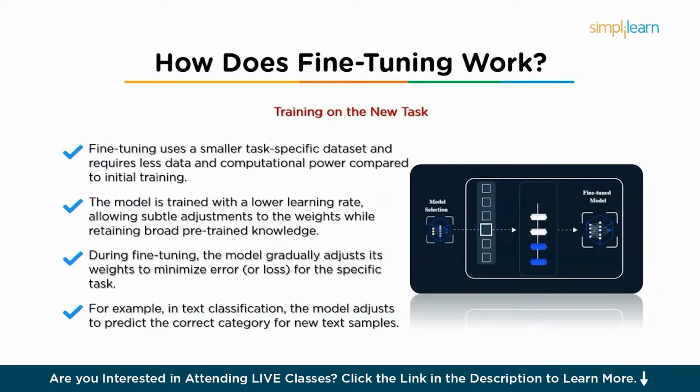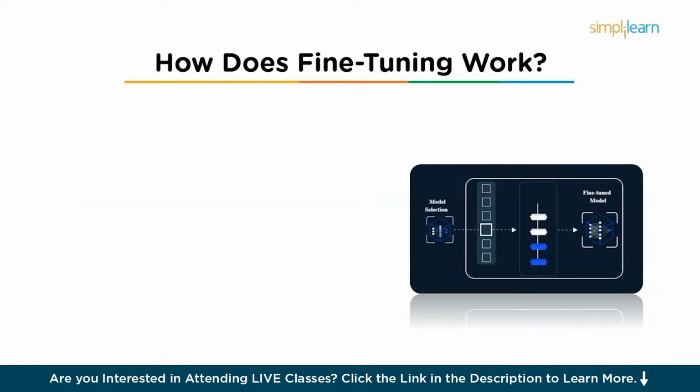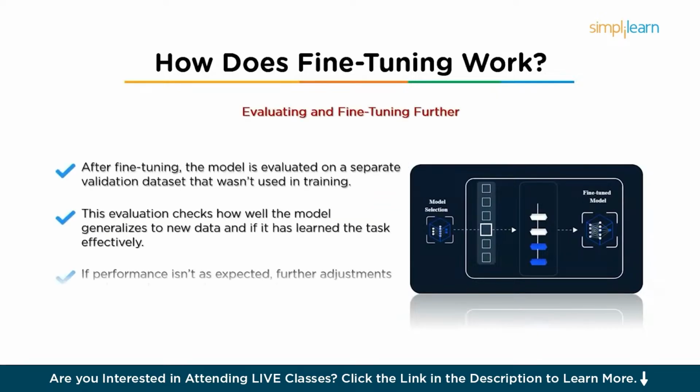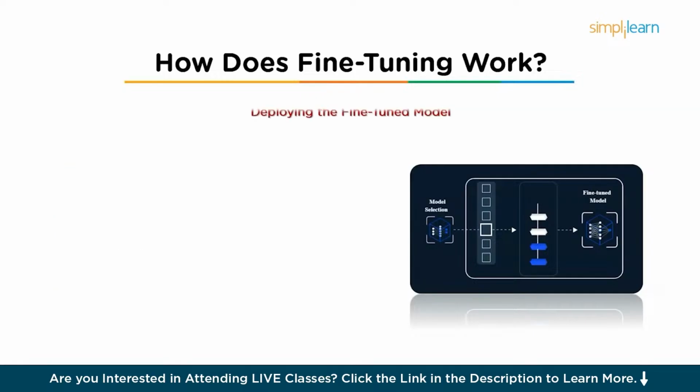So once the training on the new task is done, the next step is evaluating and fine-tuning it further. After fine-tuning, the model is typically evaluated on a separate validation dataset that wasn't part of the fine-tuning process. This helps assess how well the model generalizes to new data and whether it has learned the task effectively. If the model doesn't perform as expected, further adjustments may be made, such as tweaking the dataset, training parameters, or model architecture. And finally, we'll be deploying the fine-tuned model.